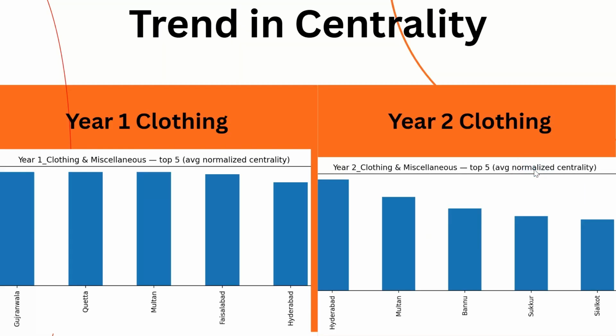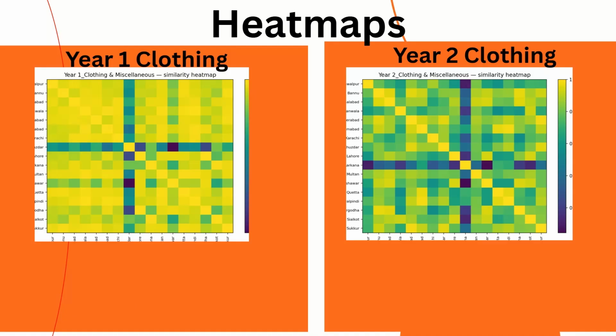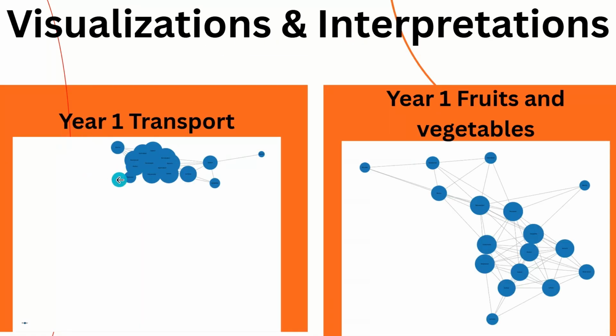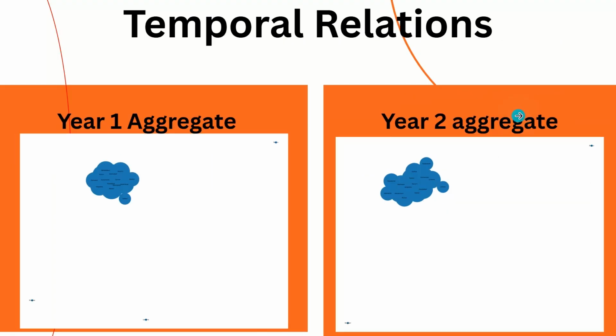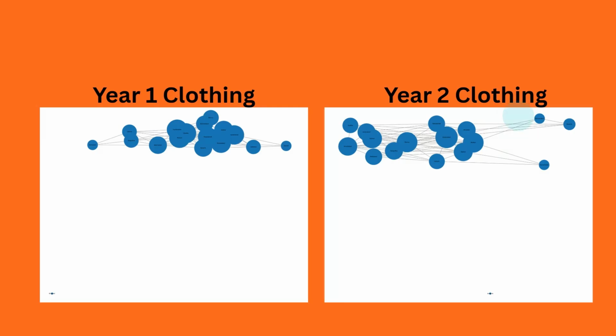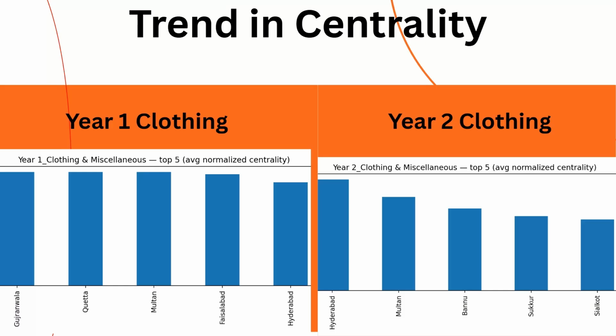Now, I'd like to talk about the trend in centrality. The higher the centrality, or the closer it is to one, the more similar it is. While the closer it is to zero, the more dissimilar it is, and the more disconnected it is. The cities we see for our graphs over here could basically be shown in our previous examples as the nodes that move prices the most. If you zoom in on some of our network graphs, these cities are usually the centers of the clusters. This means that they tend to drive price changes the most. Thank you.